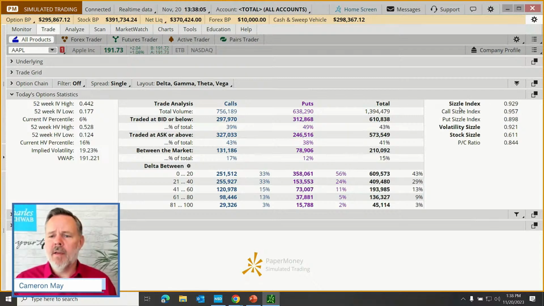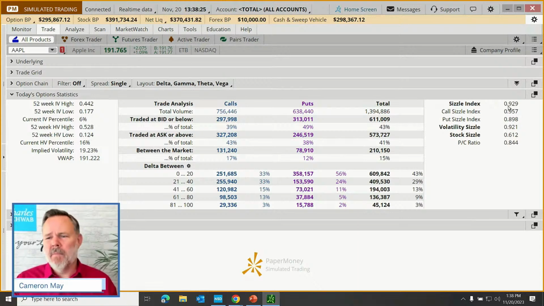Over to the right, we have something called the Sizzle Index. This is really showing us whether there is a lot of trading on Apple. If the Sizzle Index is a 1, that just means an average day. If it's above 1, that's above average. If it's below 1, it's below average.